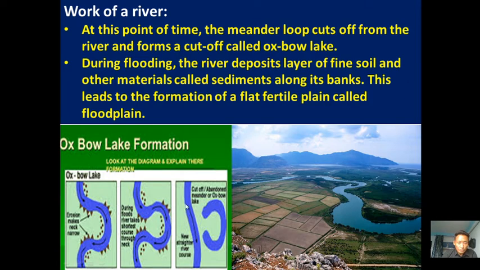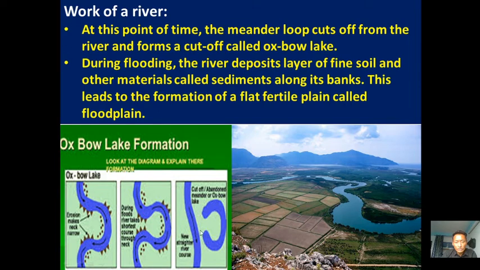So this is again, the meander becomes larger, with more turns here. Over a period of time, when the river course changes, the route of the river changes. Initially the river is flowing in this way. After many years, the route of the river water changes here, and the river has deposited lots of sediment in this one. So these two river water bodies are separated by the deposited sediment. So this will form a lake, and the shape of the lake is like an oxbow. So these lakes are called oxbow lakes.